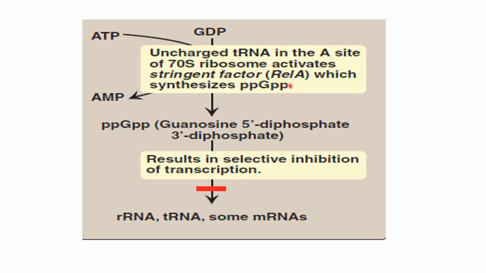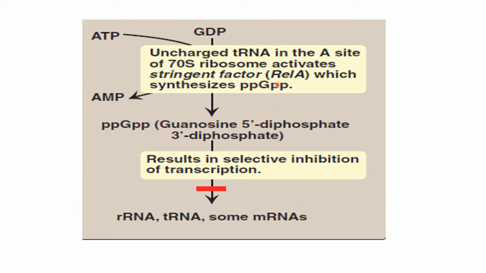This RelA protein is the stringent factor, and it converts guanosine diphosphate into guanosine tetraphosphate. This is the alarmone guanosine tetraphosphate. This alarmone inhibits ribosomal RNA, tRNA and some of the messenger RNA, so no proteins are formed during these situations.